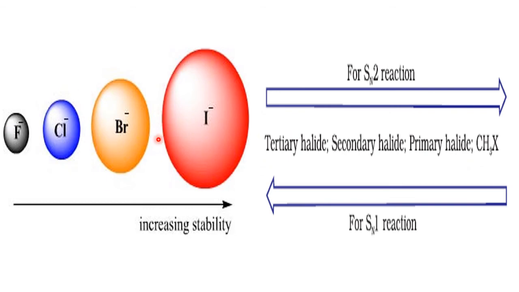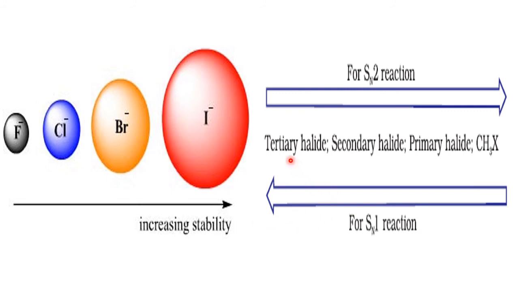See here, this is for both, whether SN2 or SN1. But for SN2, this one is more reactive, and reactivity decreases along the arrow. For SN1, reactivity increases.